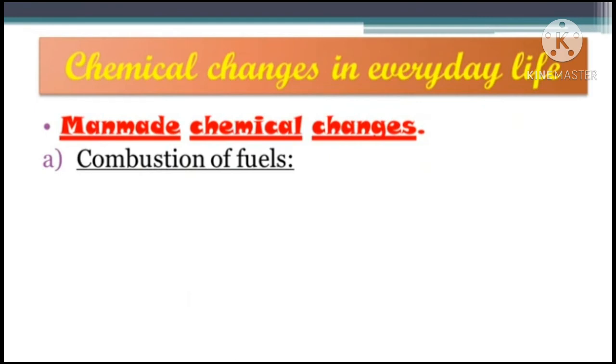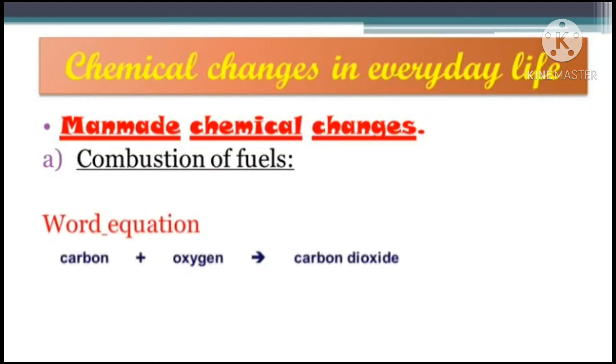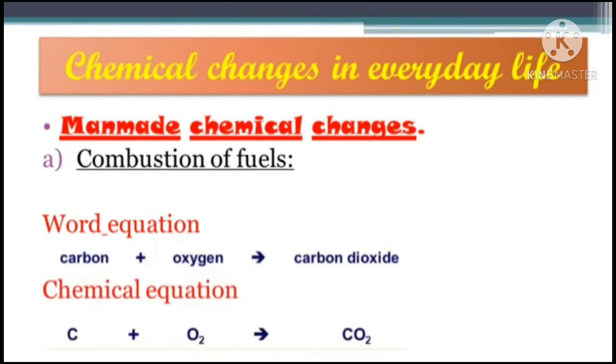Now next, chemical changes that are man-made chemical changes. So first is the combustion of fuels, that means burning of fuels. When wood, coal, petrol or cooking gas are burnt for getting energy, the common substance that burns in all these fuels is carbon, and during this combustion process carbon combines with oxygen in air and the product carbon dioxide is formed. So the word equation for the combustion of fuels can be written like this, that is carbon plus oxygen, which is present in the air, gives us carbon dioxide. In chemical equation, that is carbon C plus oxygen O2 gives us carbon dioxide, that is CO2.